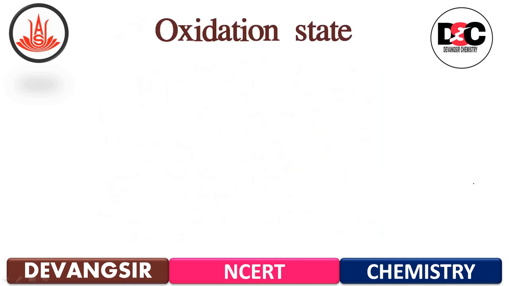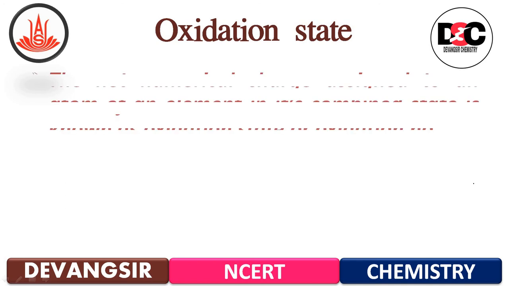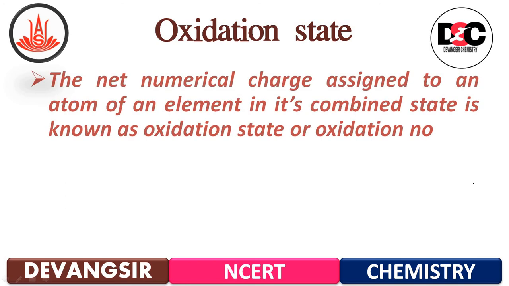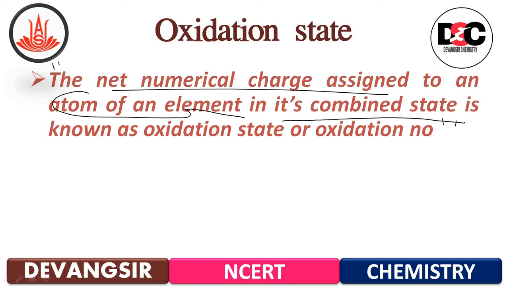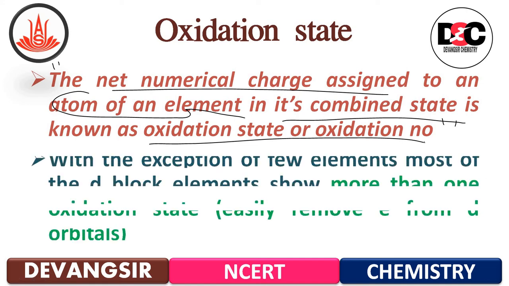Now the second topic, that is the oxidation state. Now before starting the oxidation state, what is the oxidation state? The definition: the net numerical charge assigned to an atom of an element in its combined state is considered to be the oxidation state or the oxidation number. The net numerical charge, whatever it has been assigned to an atom of an element when it is in the combined state, okay, then it is considered to be the oxidation state.